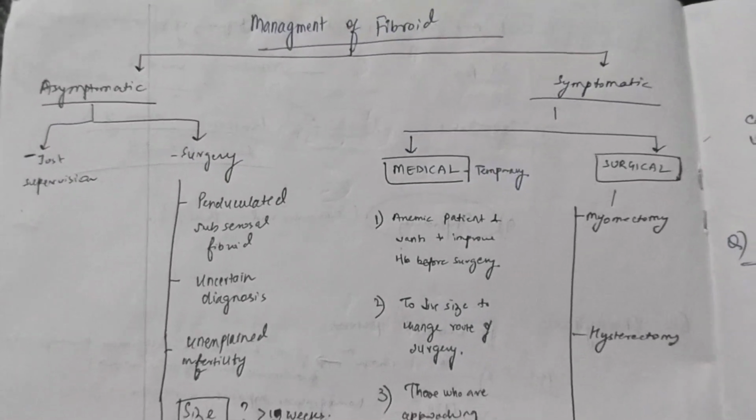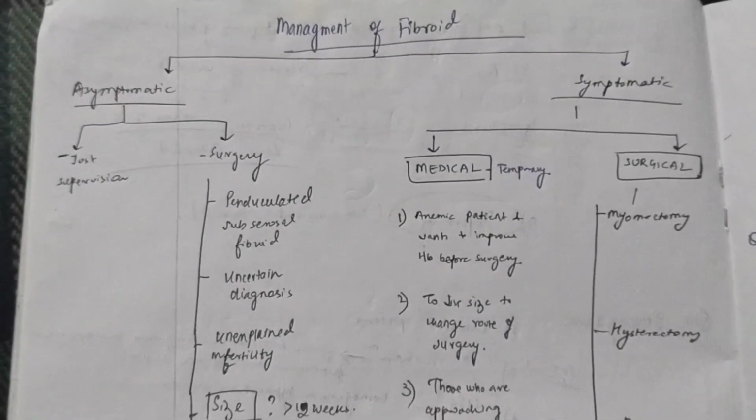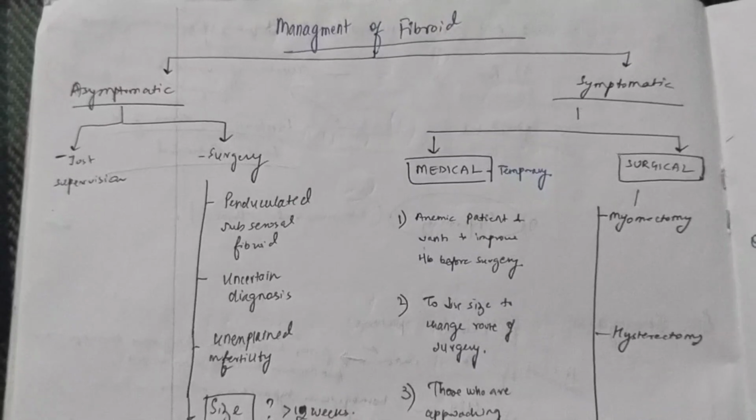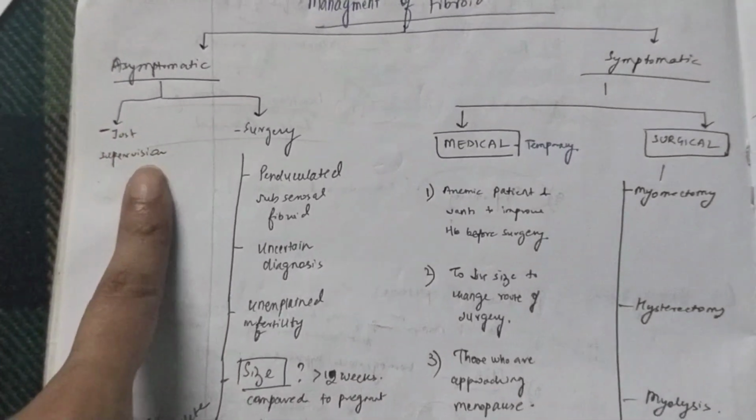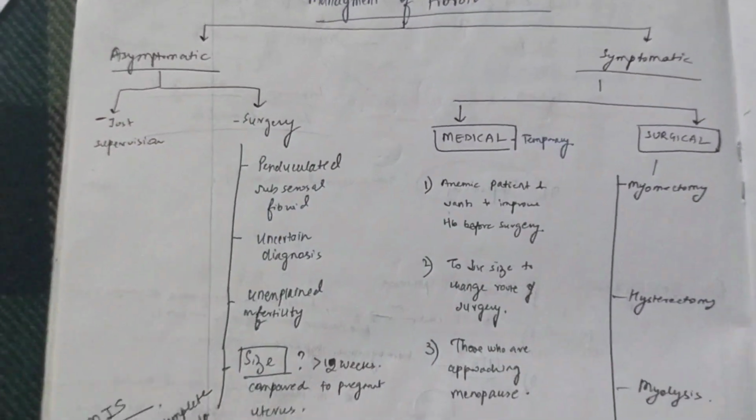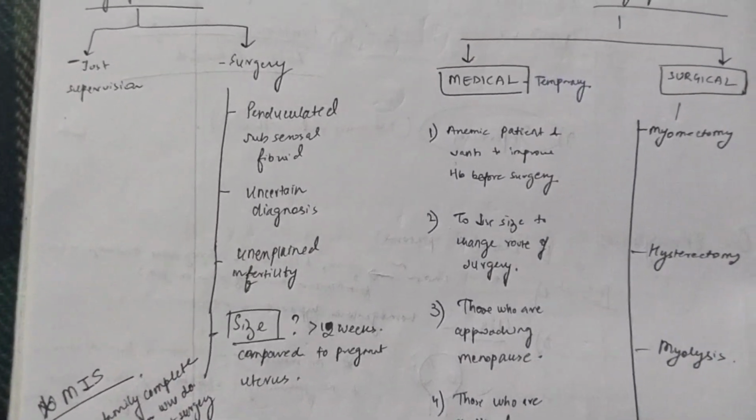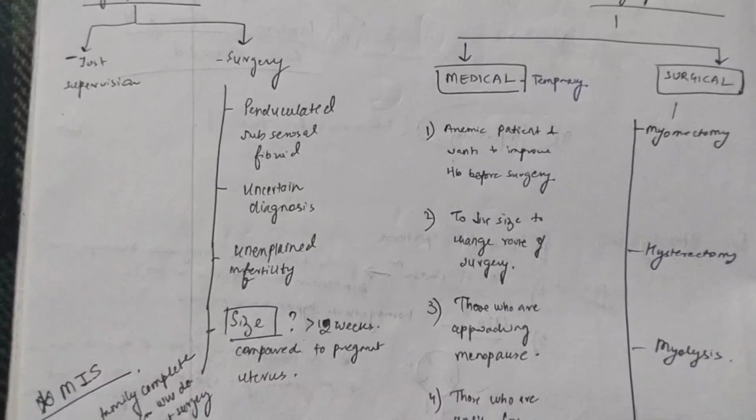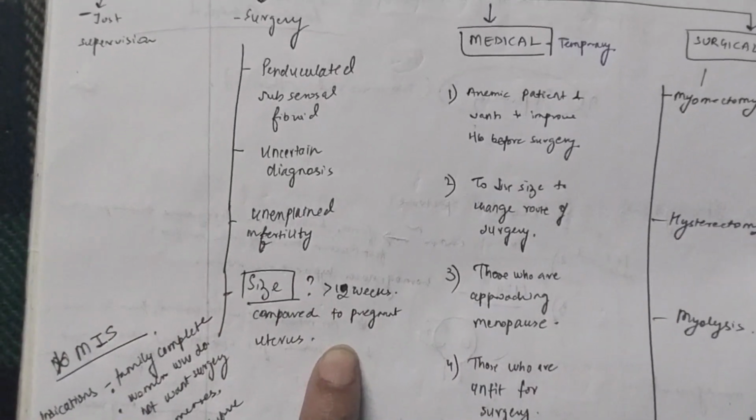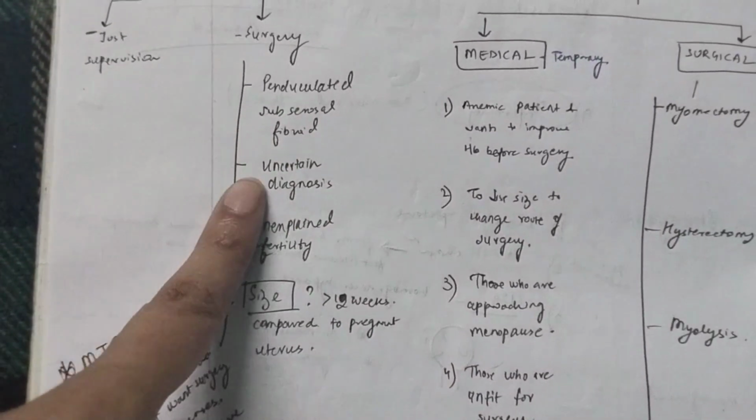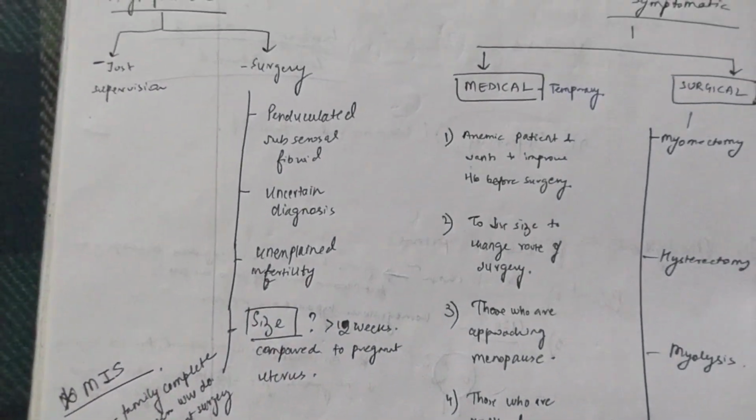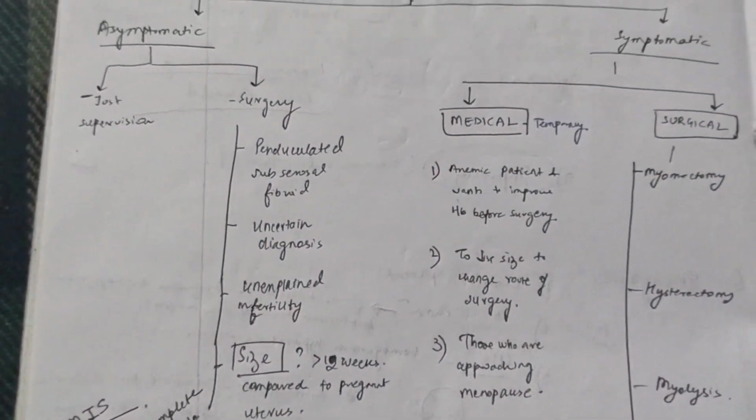Okay, so if the patient is asymptomatic, that means if symptoms which I've just mentioned now are not present in the woman, then you have two options. You just do either supervision or you can do surgery. What are the indications of surgery? These are listed below. For example, if this is a case of a pedunculated subserosal fibroid, if the fibroid is of a large size, say more than 12 weeks when you compare it with the pregnant uterus, or if there is uncertain diagnosis and uncertain infertility, these are the indications of surgery in case of an asymptomatic patient of fibroid.